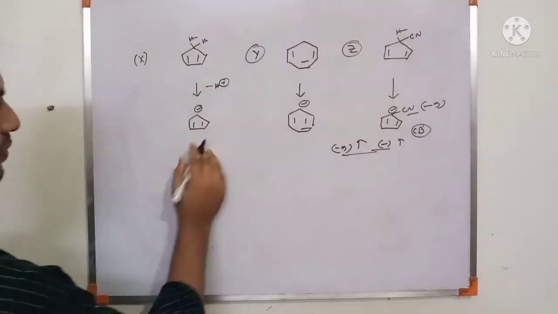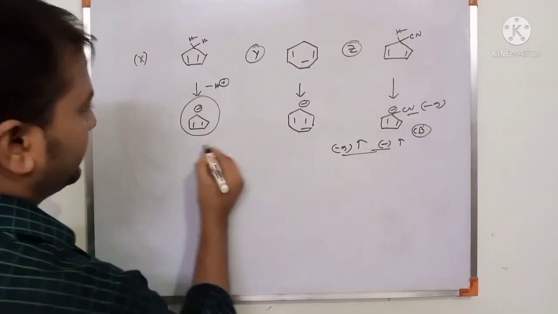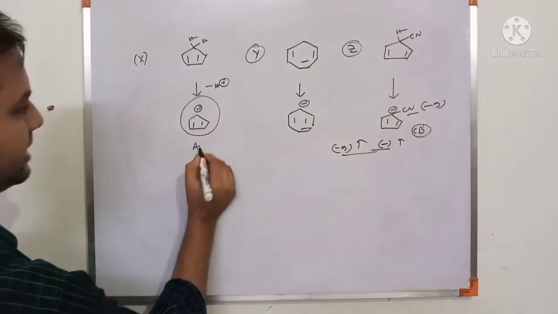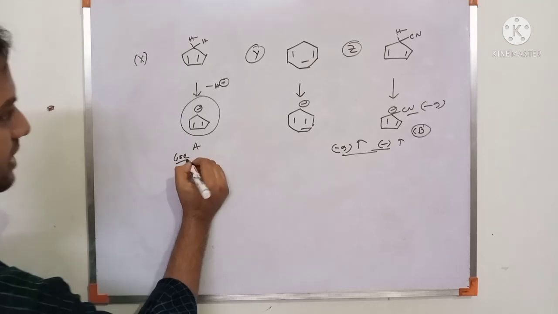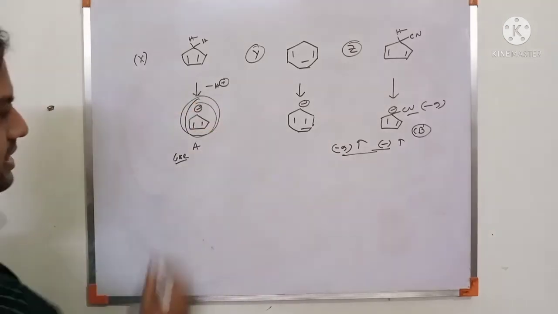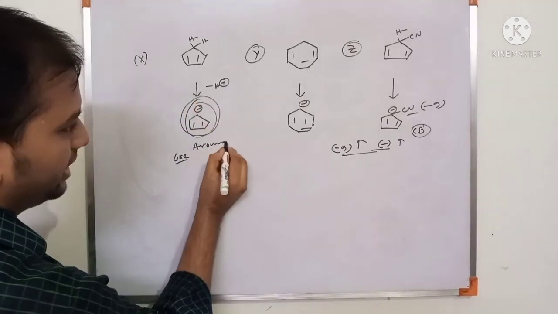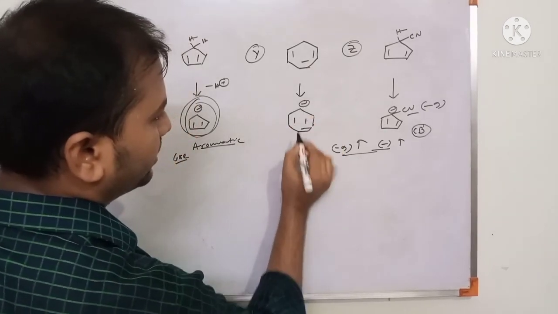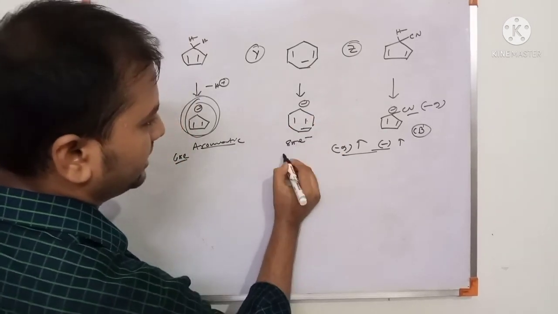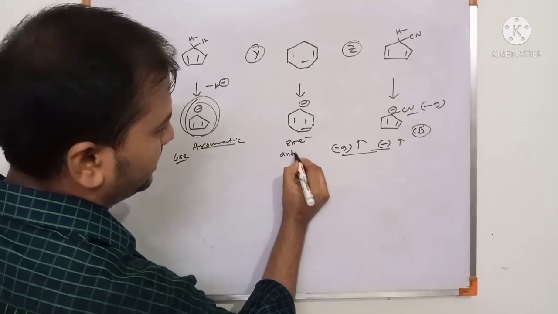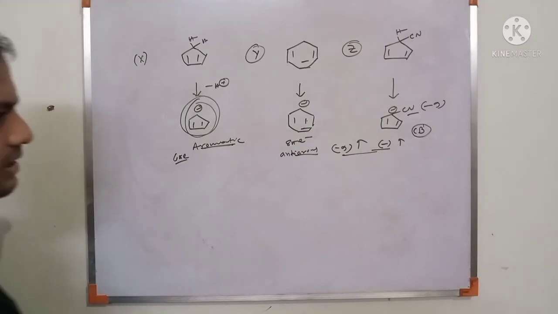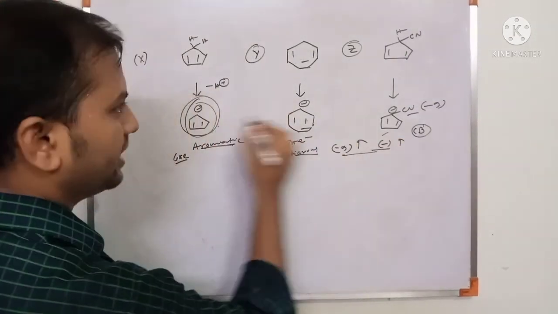Now in this case, this is an aromatic compound, because this is a 1, 2, 3, 6 pi electron cyclic conjugated system. But this is 1, 2, 3, 4, an 8 pi electron system, this is an anti-aromatic system. We know an aromatic system is more stable. This is also an aromatic system, similar, the same.